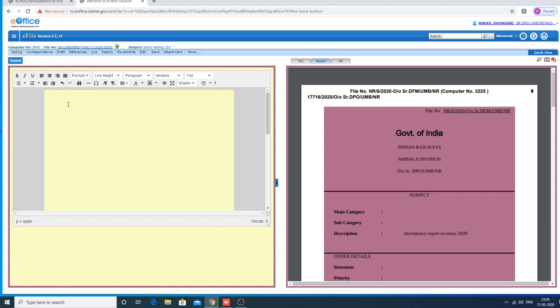This is what we see in the physical file also. And I will tell one more example. Many times a higher authority, whether it may be GM, AGM, DRM, ADRM, PHOD or branch officer, let us take the example of senior DOM, generally has to initiate a note at their own level.